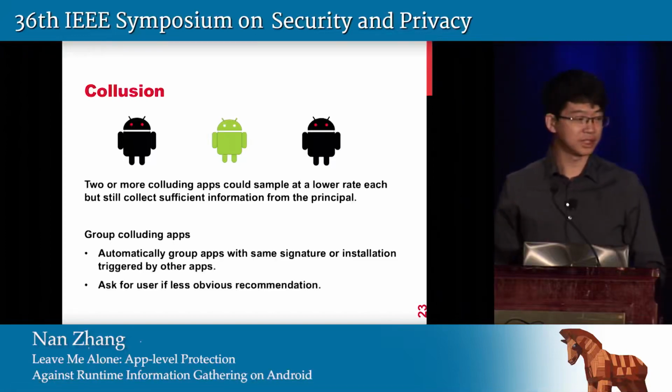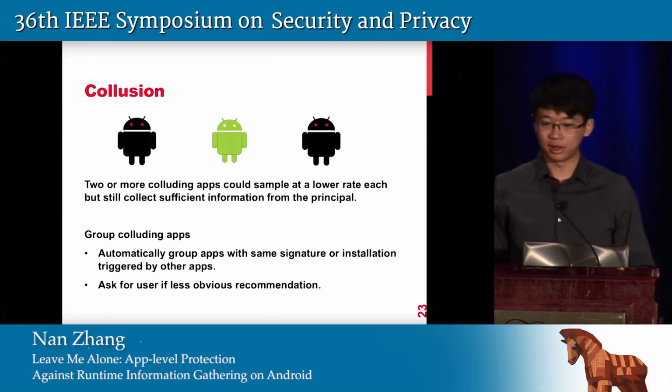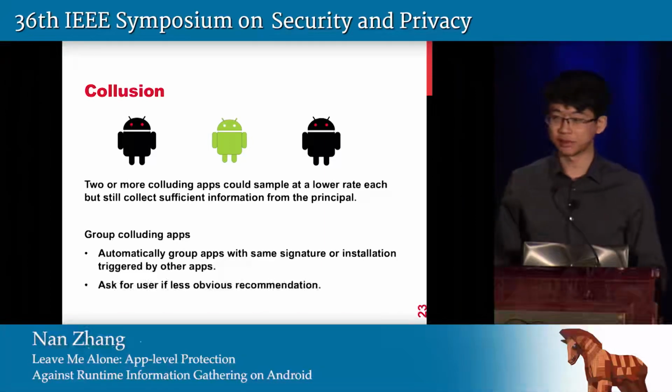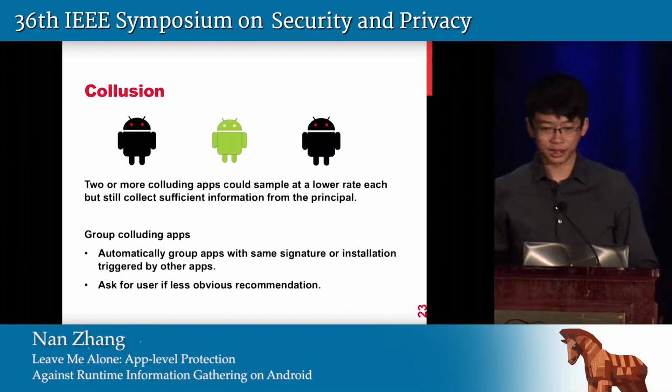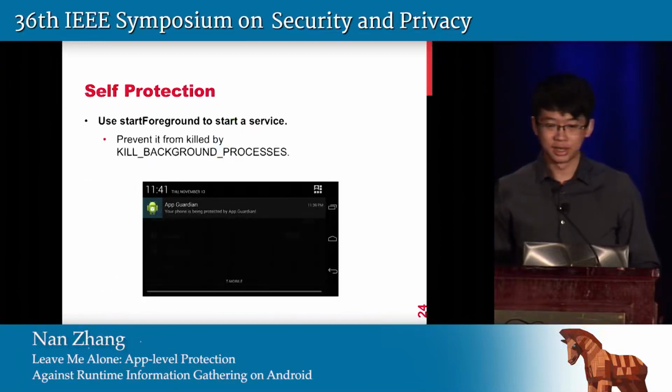In order to defeat this, App Guardian will automatically group those apps with the same signature or whose installation was triggered by another malicious app. A malicious app could also make the link less obvious by recommending another app using a website or email. In this case, we will ask the user for their relation.